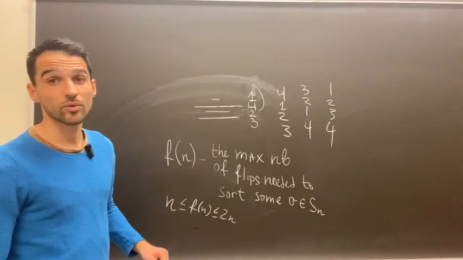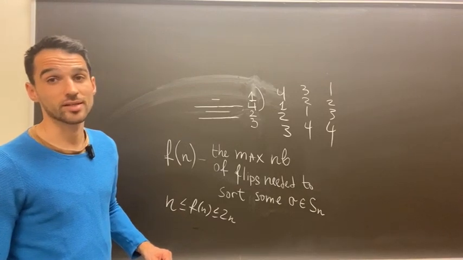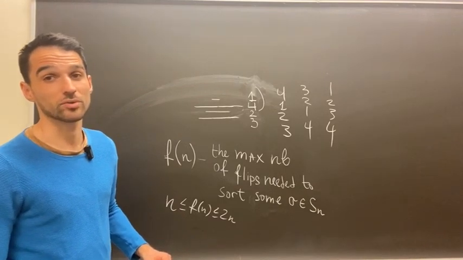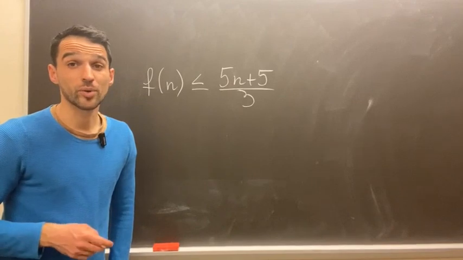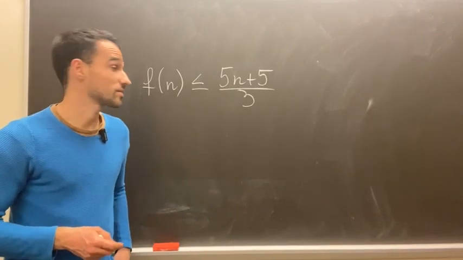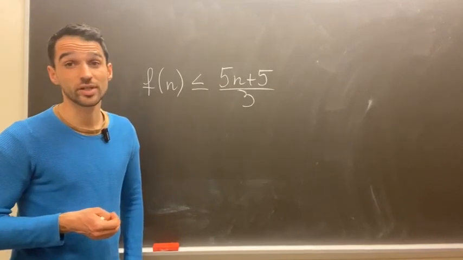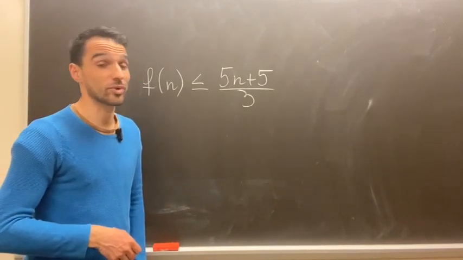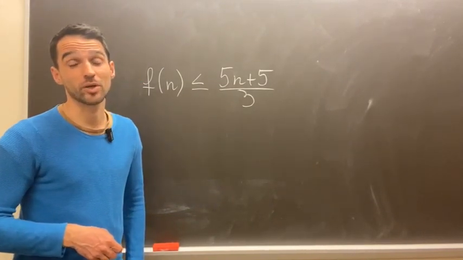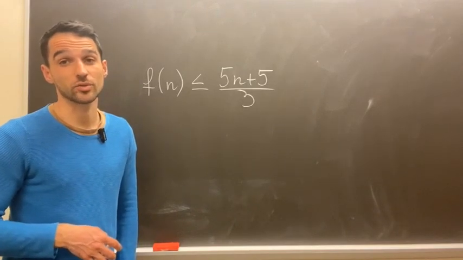We will see now how the paper of Gates improved one of the bounds. So the new upper bound that the paper obtains is this one here. F of n is at most (5n plus 5) over 3, which, as you can see, is slightly better than the upper bound of 2n. That is sort of obvious.